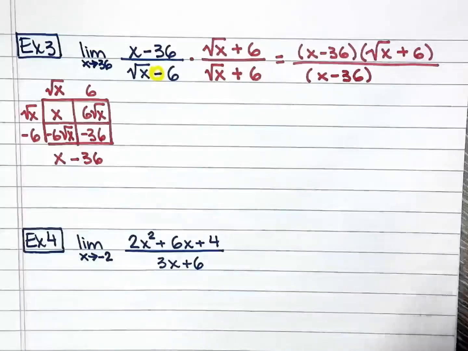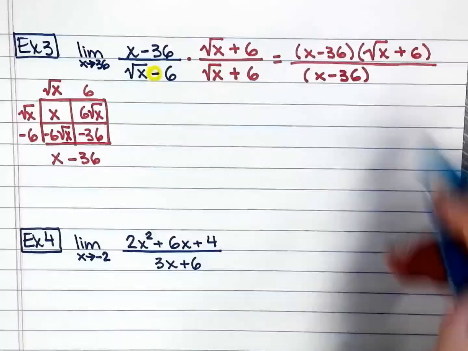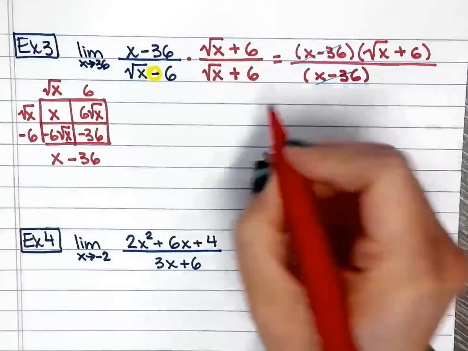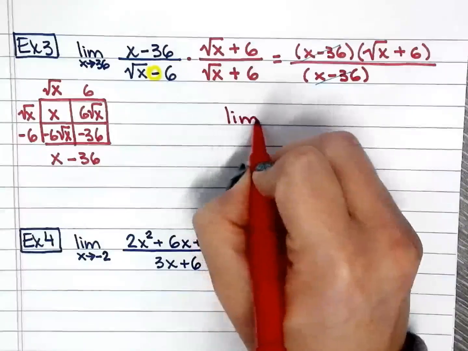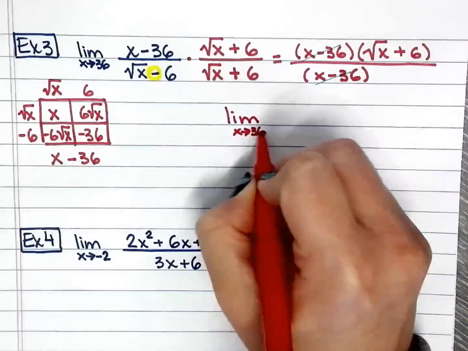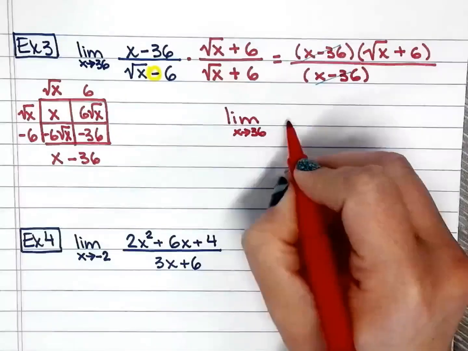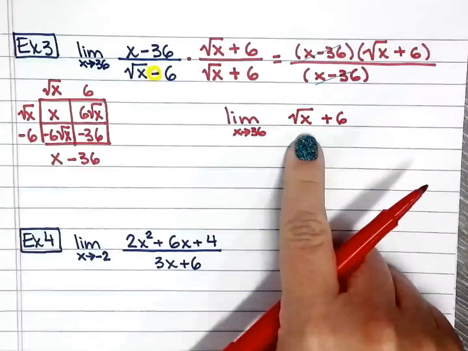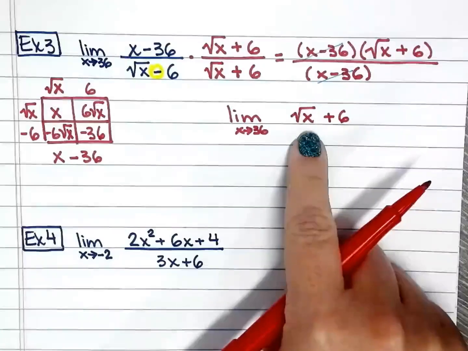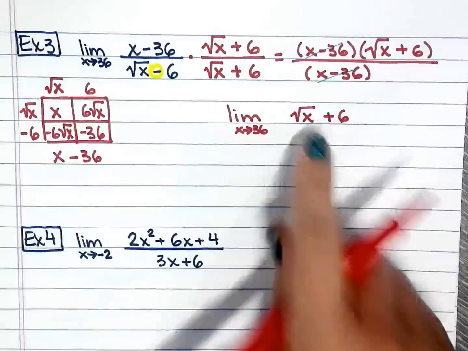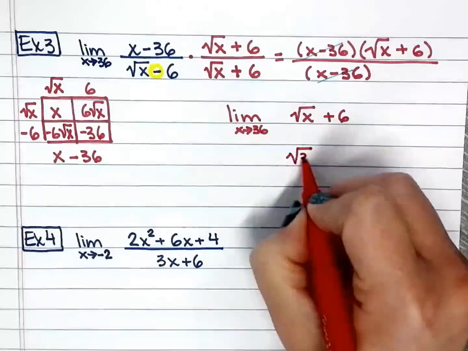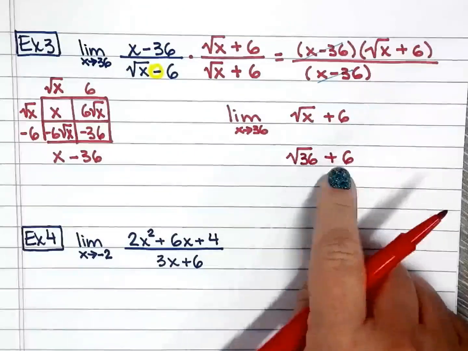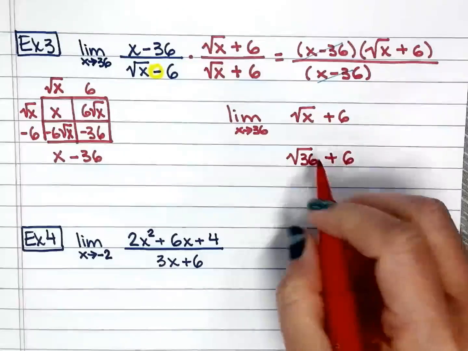All right, you're like, hey, it's looking good. I'll be able to simplify this guy and this guy. And that's true. That's where we are. So we have limit as x approaches 36 of this function now plus 6. So at this point, I can just go ahead and do substitution. So plug in 36 for x. So square root of 36 plus 6. Square root of 36, I know it's 6. Plus 6 is just 12.